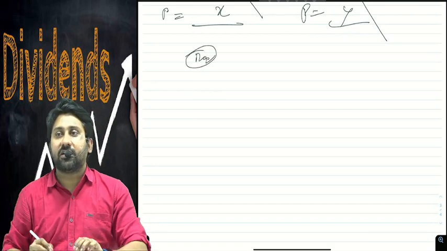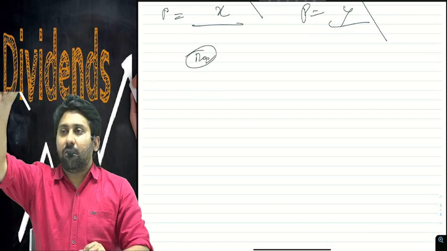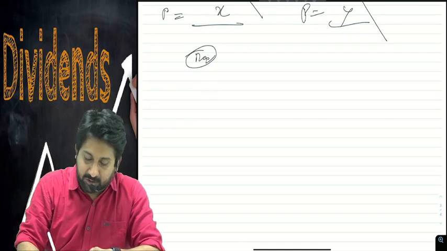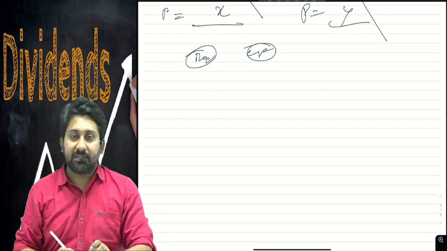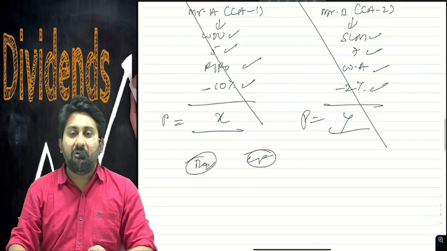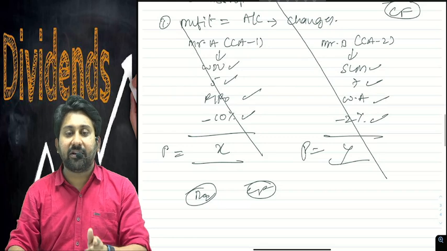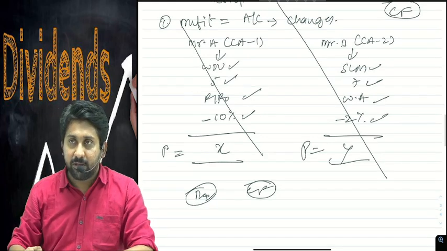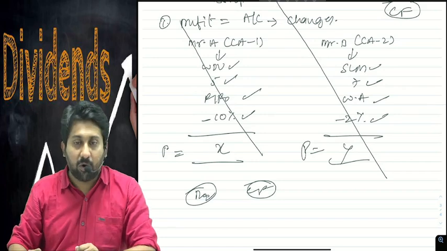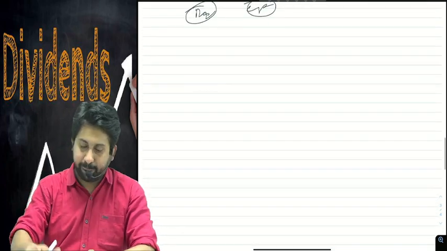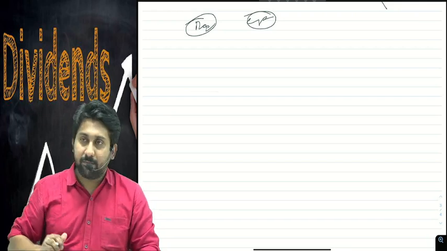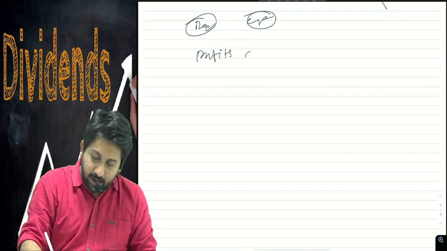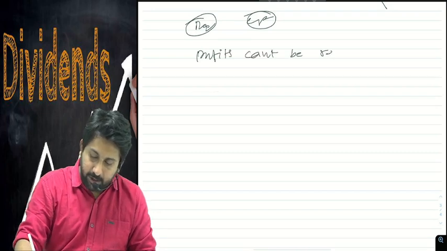Why are cash flows superior to profits? Please listen. Why are cash flows superior to profits? Why does financial management often use cash flows and not profits? There should be some reason behind that. So what should be that reason? Let's see the screen. For example, profits can't be reinvested.